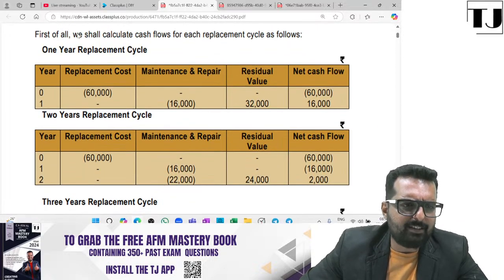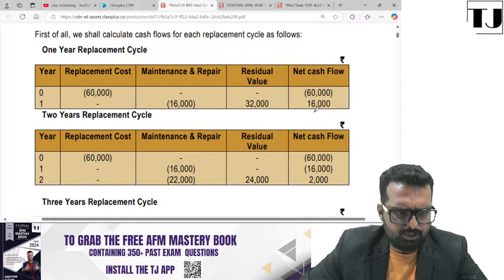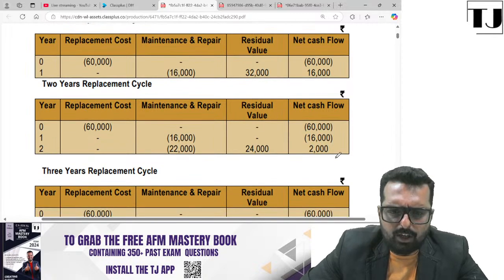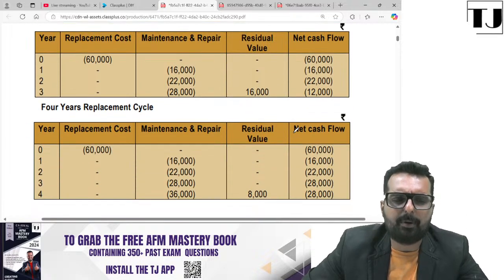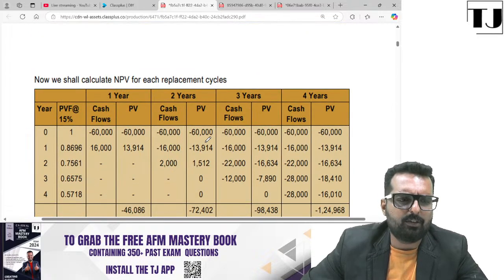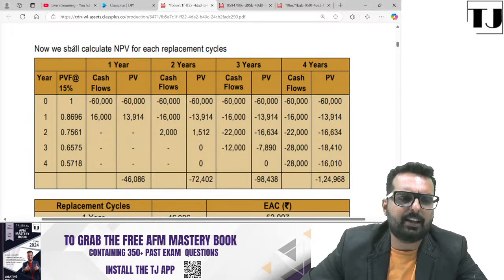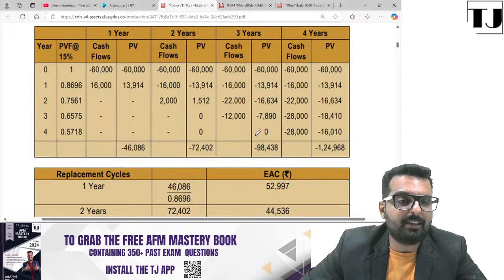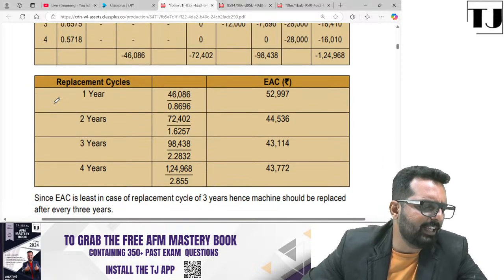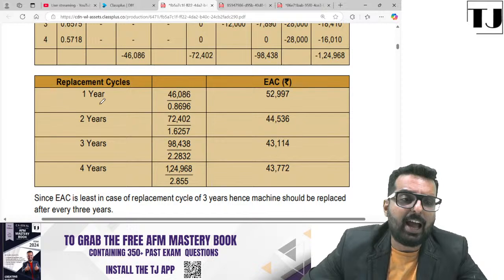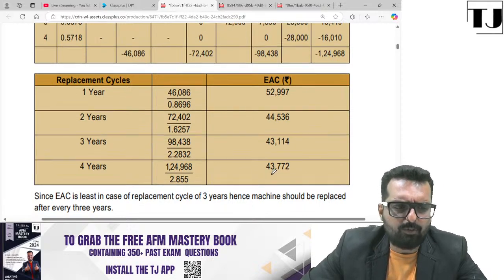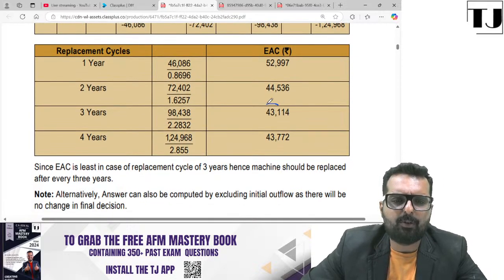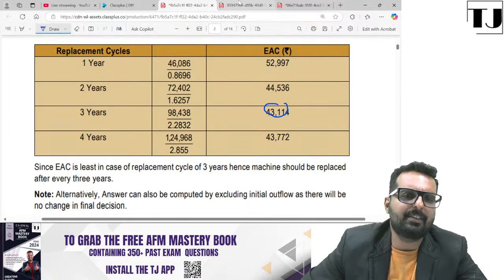So now, if you replace in 1 year, you get an NPV of how much? Versus when you replace in 2 years, how much do you get? 3 years, how much do you get? 4 years, how much do you get? So then, after you take all these things, they calculate the NPV for each of the replacement cycle. So first case, you get minus 46, 72, 98, 124. But there is a life disparity, hence you calculate the EAC, the equated annual cost. So like that, when you do for all the 4, you understand that EAC is minimum for which one? It is minimum when the life is 3 years.